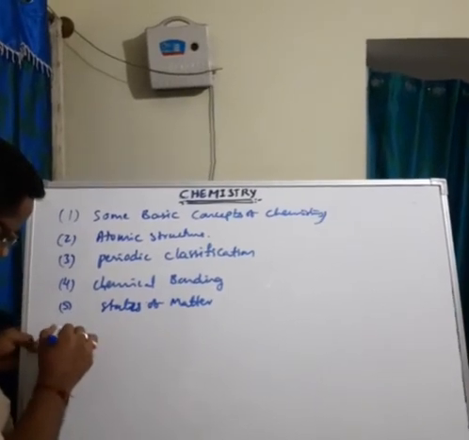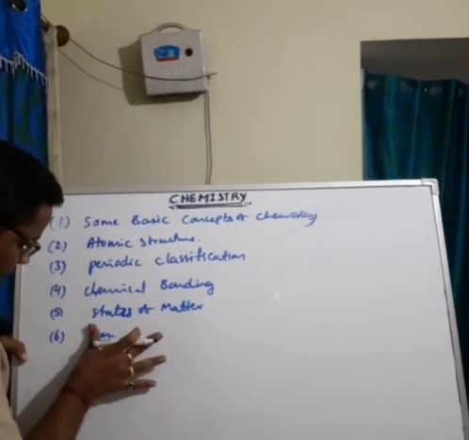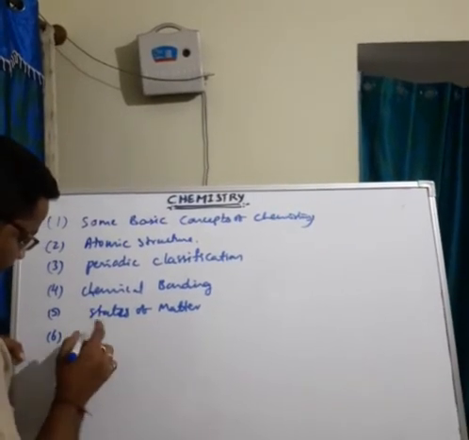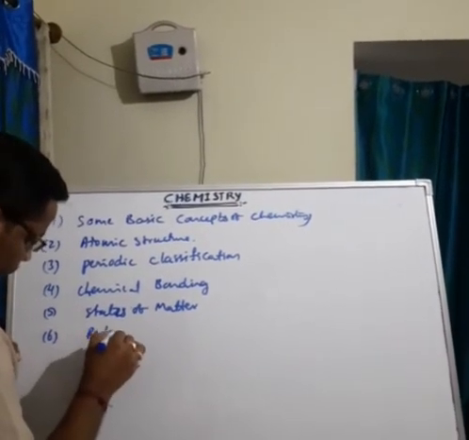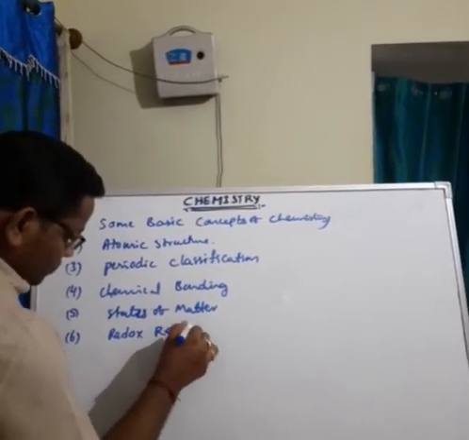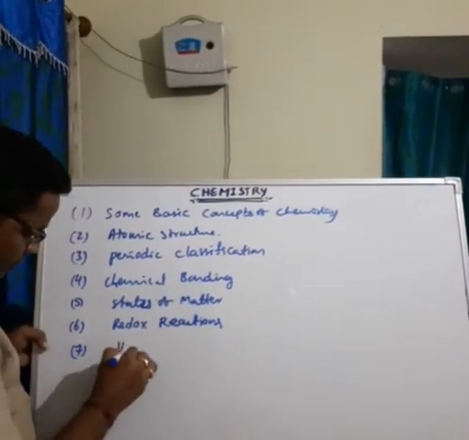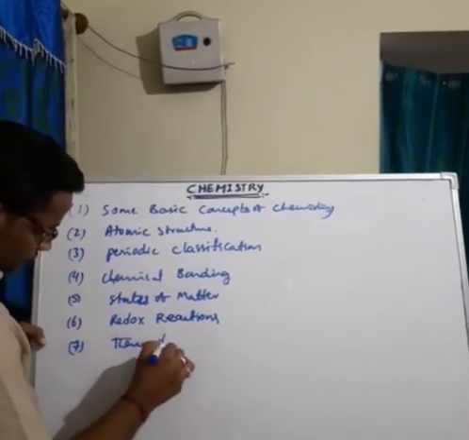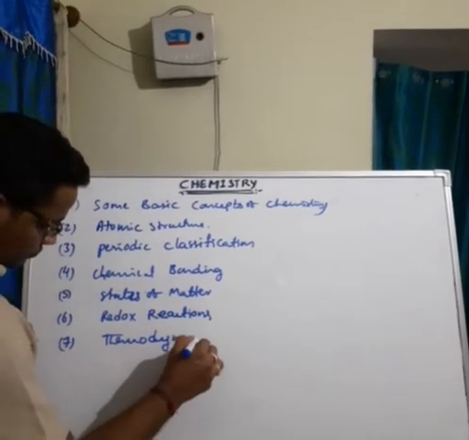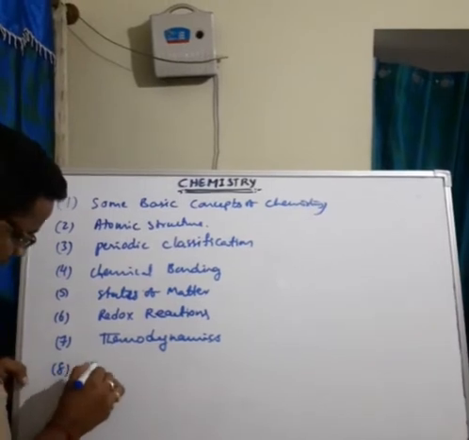Next, sixth one is redox reactions. Seventh one is thermodynamics. Then eighth one is ionic equilibrium.